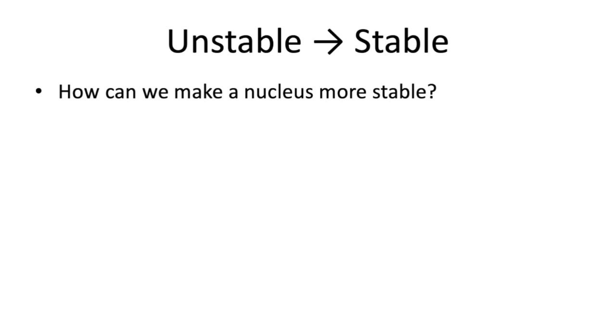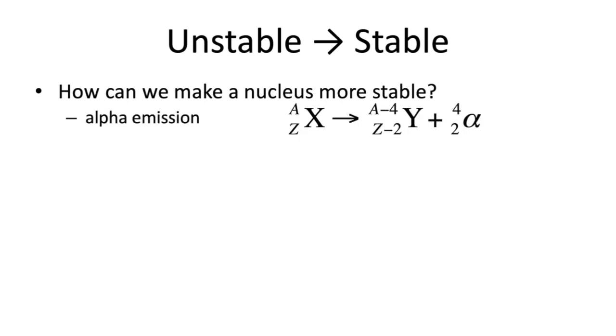So how do we make a nucleus more stable? There's lots of different ways that this can happen. One way is alpha emission, and this is particularly common for those very heavy elements with the atomic number greater than 83. And we start with a certain mass number, that's our A, and a certain atomic number, which is our Z. If we're releasing an alpha particle, then we end up with a different element now that has a mass that's 4 less than what it used to be, and a charge on the nucleus that's 2 less than what it used to be. So the atomic number changes. We have a different element here. So that's symbolized by this change from X to Y.